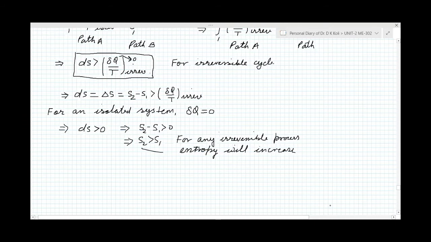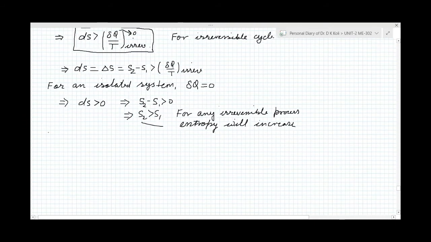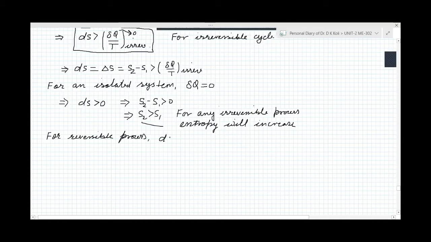Also, we can write it for the reversible process too. For the reversible process, we know that dS is equal to del Q by T for the reversible process.